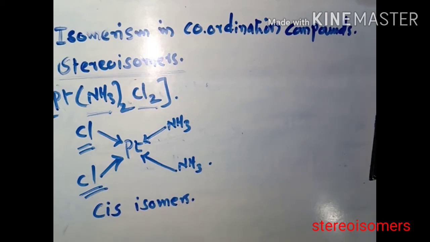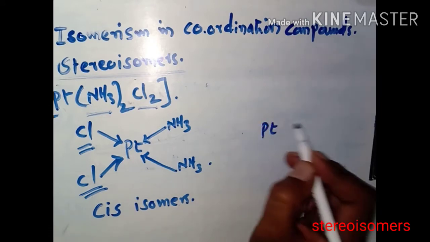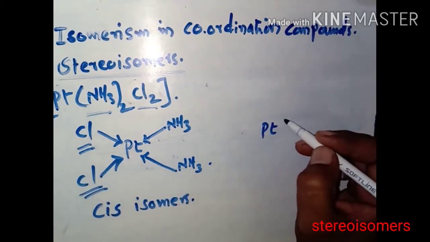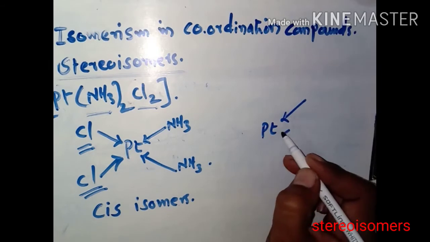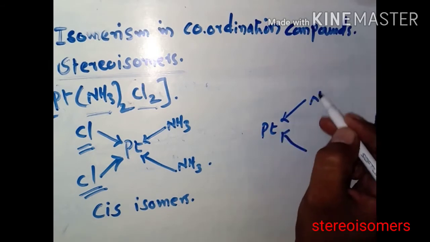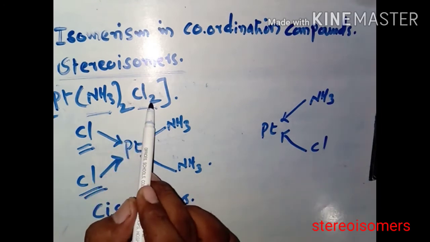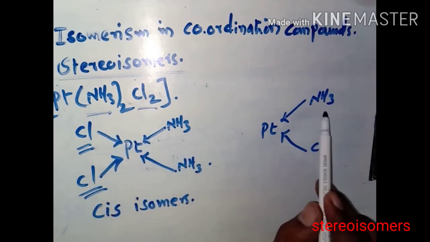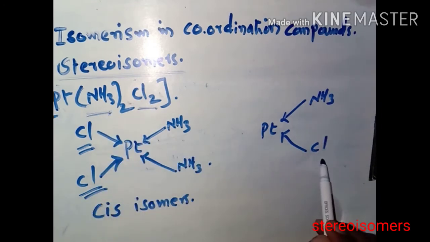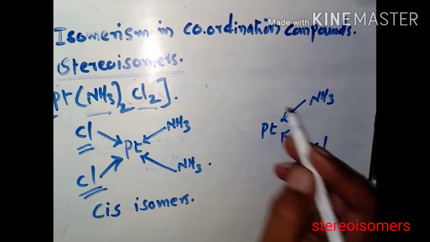Now in the case of trans isomers, we write the same type of complex, Pt, with the first NH3, the first Cl, because here 2 Cl and 2 NH3 are present, and we write here one NH3, the second Cl, and one Cl.